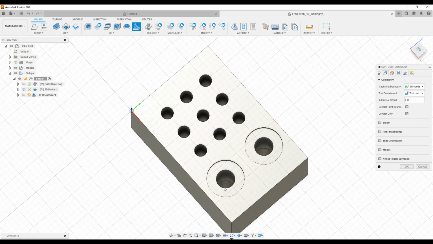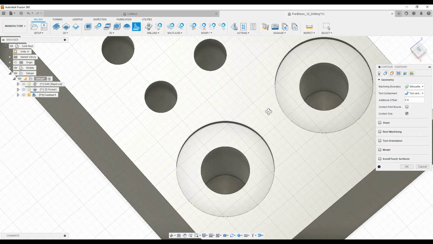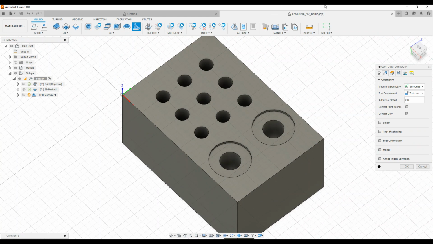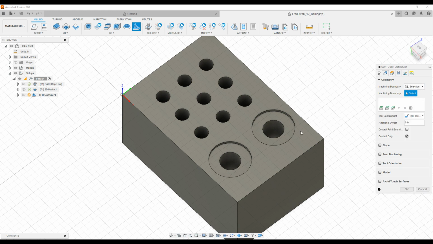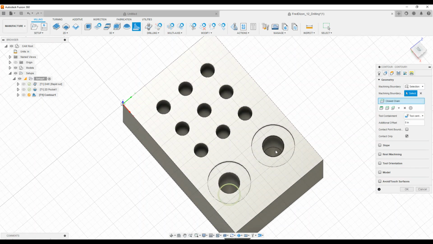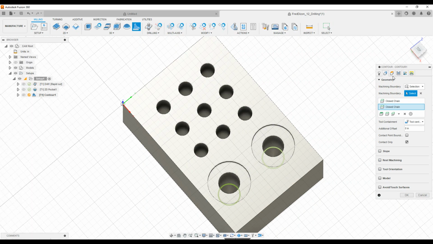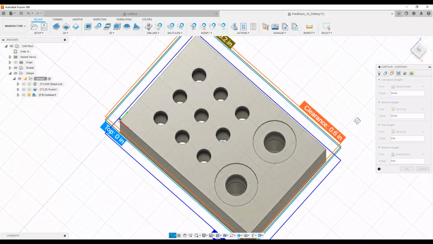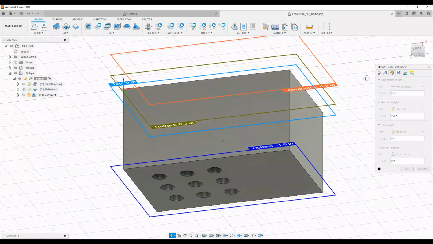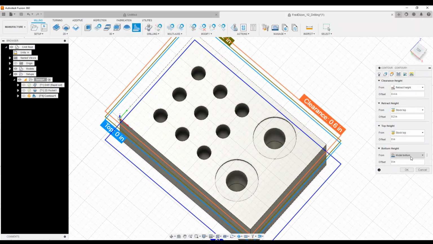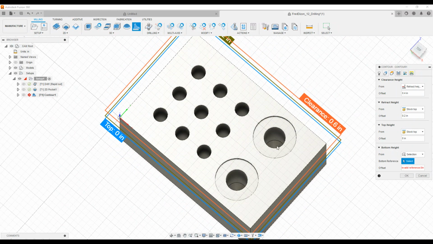Let's see. For some reason I cannot select it. Let's see. So it has to be under selection, and I'm not sure why it changed, to be honest. So select the bottom outline. Your heights will be the bottom of that. I don't want that to be the bottom because it doesn't go all the way through. So I'm going to change not the model bottom, but the selection. So I'm going to select the inside.